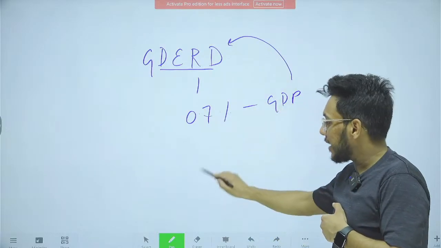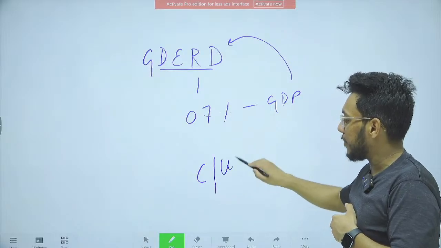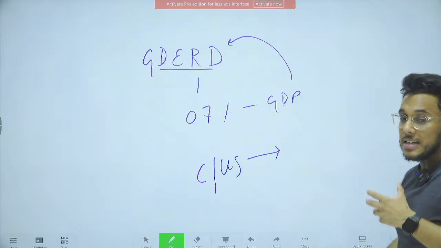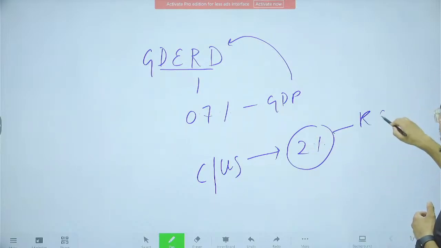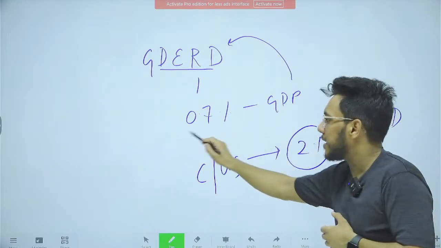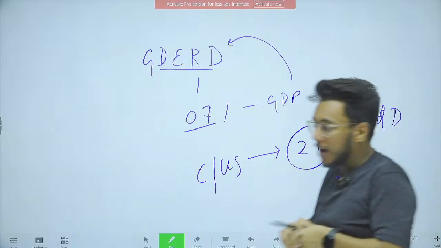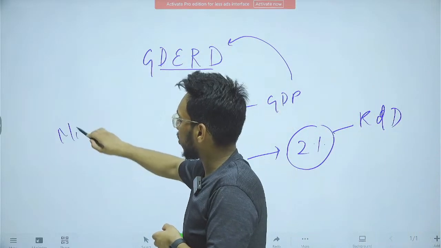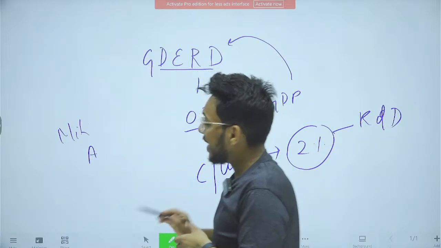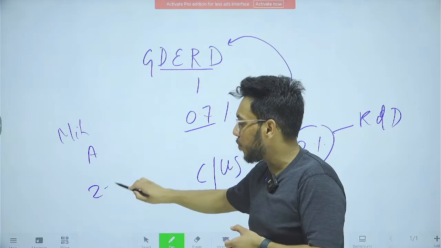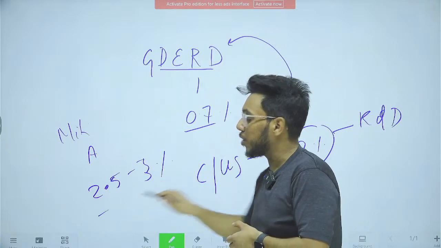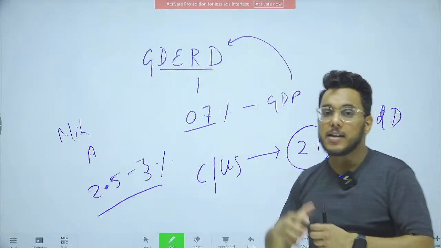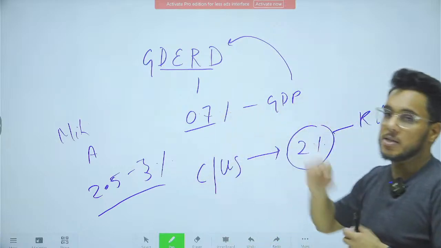However, when you take the example of China or the USA, these countries are spending more than 2% of their GDP on research and development, but India is just spending 0.7%. And according to NITI Aayog, India has to spend in the range of 2.5% to 3% if India wants to realize the dream of a $5 trillion economy, but the investment is not there.